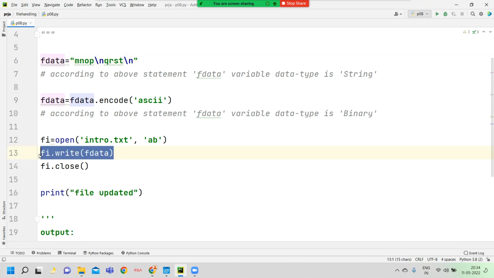Your doubt is correct. If you directly mention b, then there is no need for the encode function. Now your doubt is clear, I think.